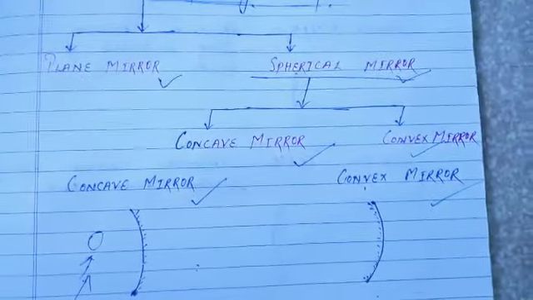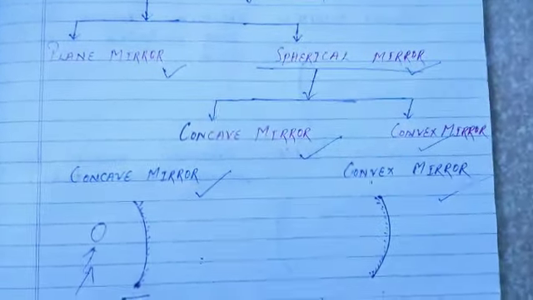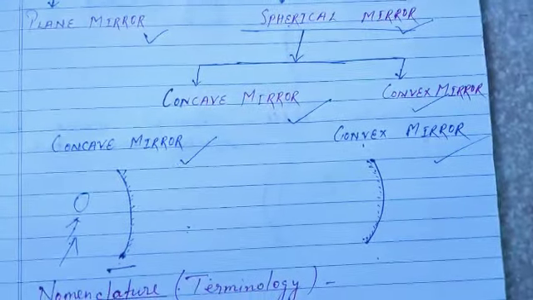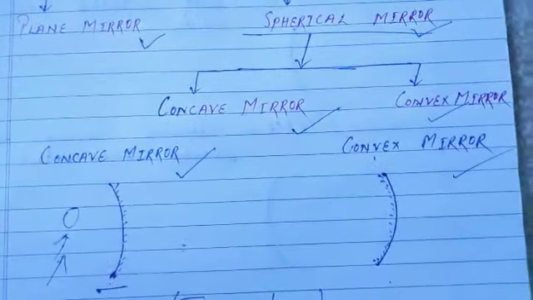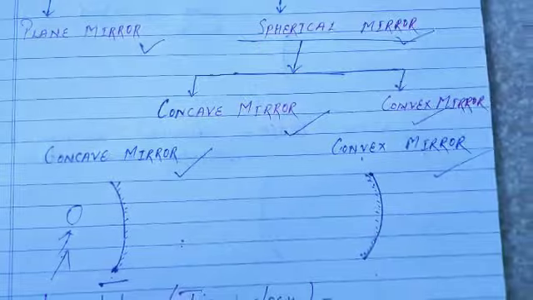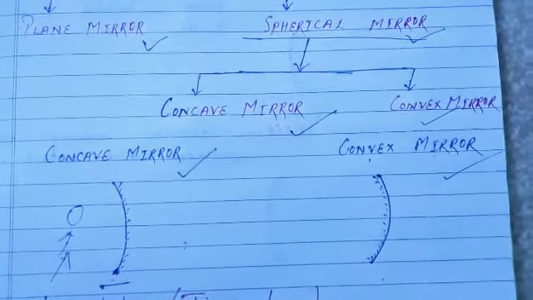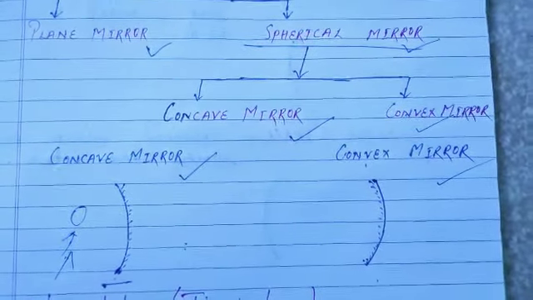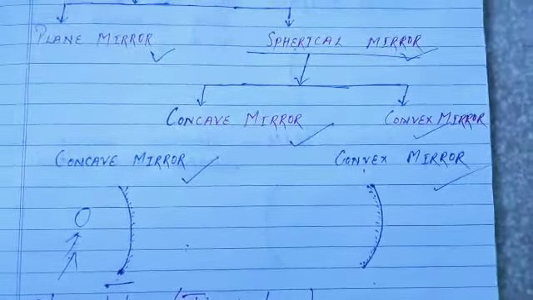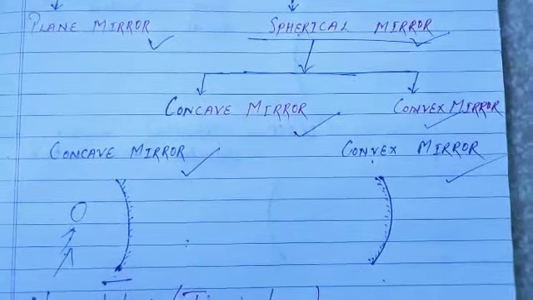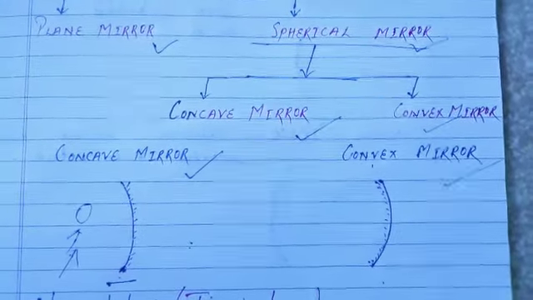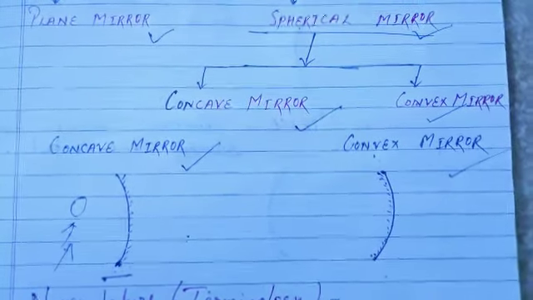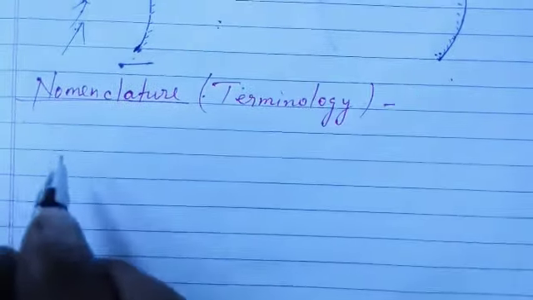Now, as our objective is to learn reflection of light from spherical mirrors, we have to understand the complete structure of a spherical mirror, and we have to understand the parts of spherical mirrors. So let's learn about the terminology of spherical mirrors. First one I want to tell you is the pole.